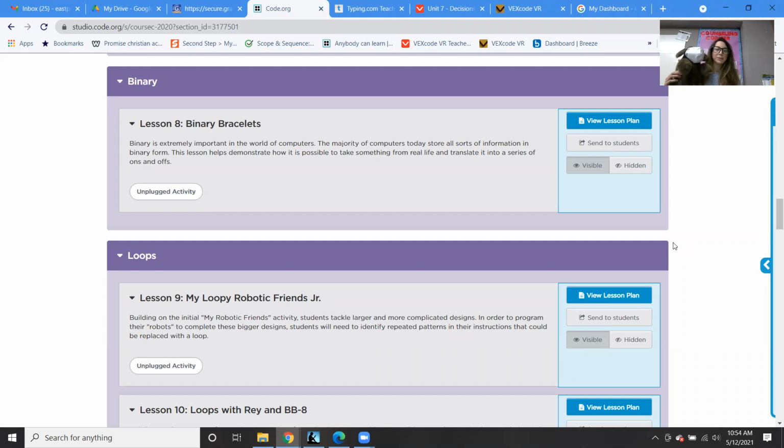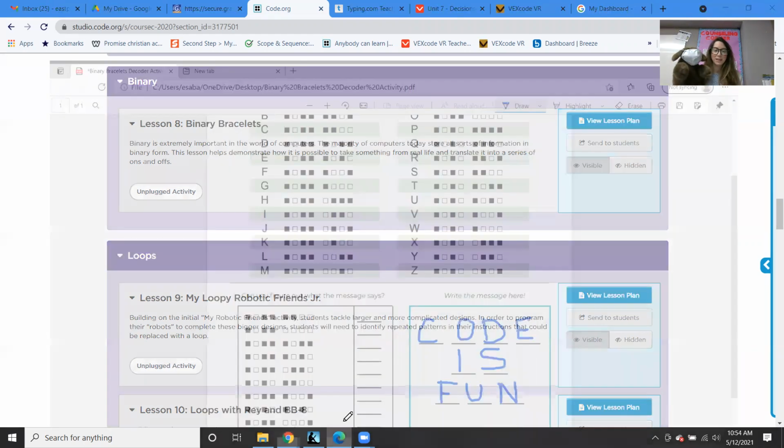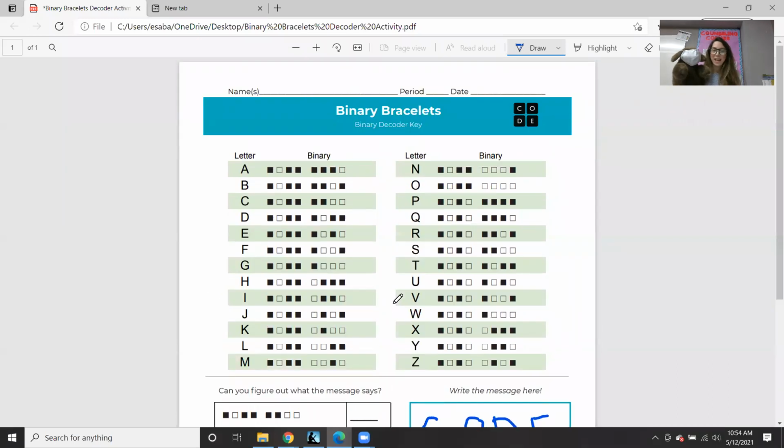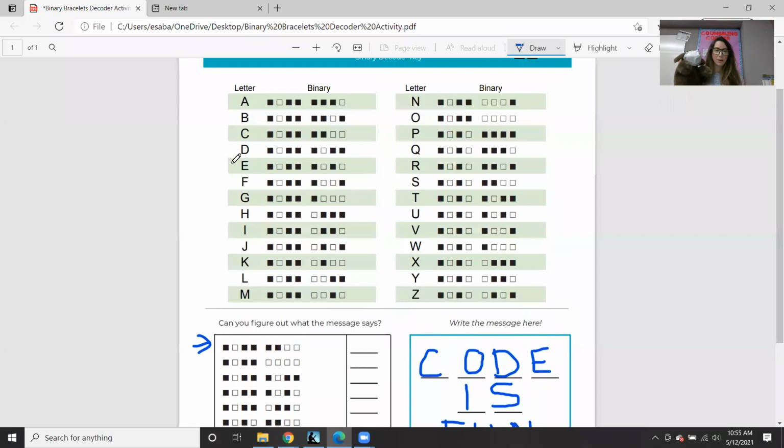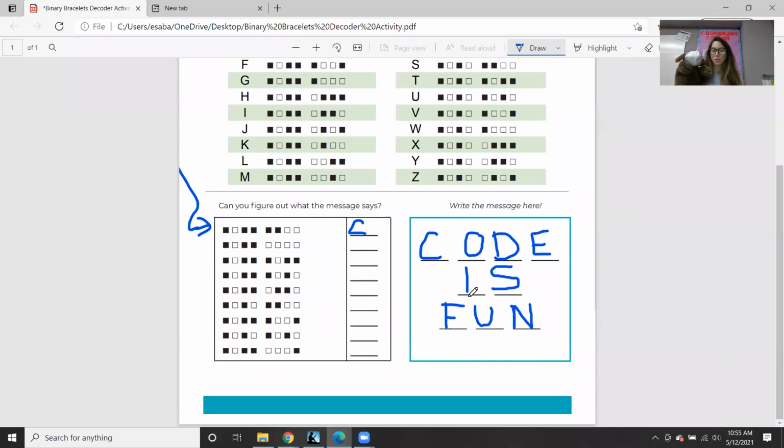Yes, Puppy's right. If you remember last week, we did the decoder activity and we learned about the binary alphabet, and you were supposed to figure out the secret message. And hopefully everybody figured out it says code is fun, right? So you had to go and check here, match it up with the letter up here that it belongs to. Like this, we knew this was C, and solve the little message. Code is fun. So hopefully everybody had fun with that.